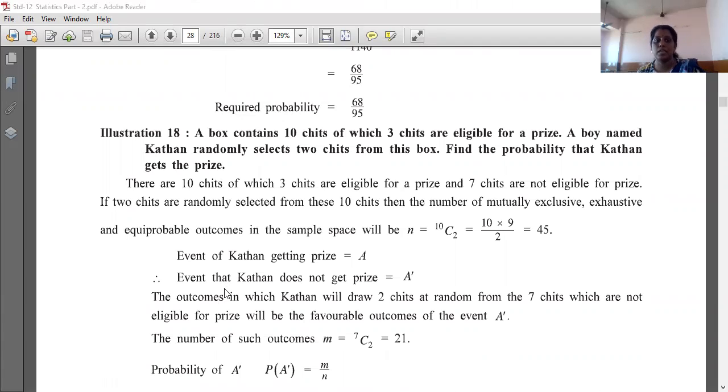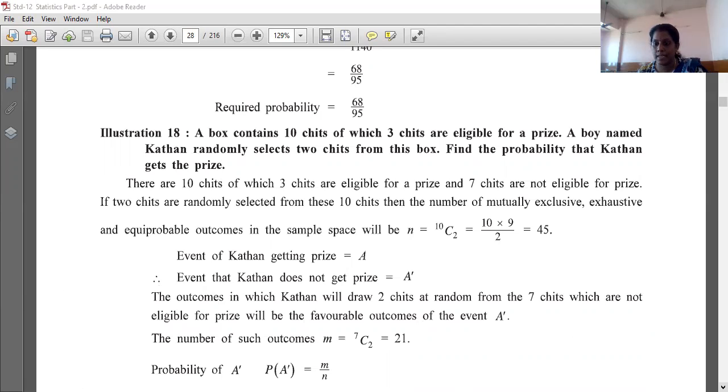Now 18th illustration: a box contains 18 chits of which 3 chits are eligible for a prize. A boy named Kathan randomly selects 2 chits from this box. Find the probability that Kathan gets the prize. Now listen carefully. This is an important question. Take this important in your notes. Very, very important.